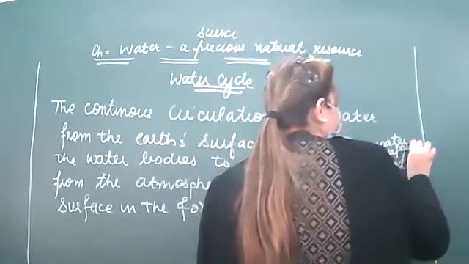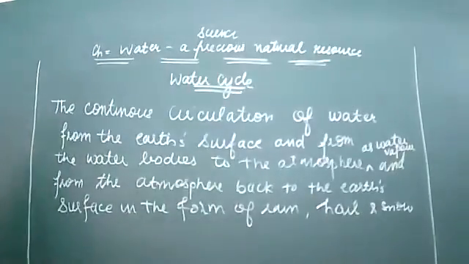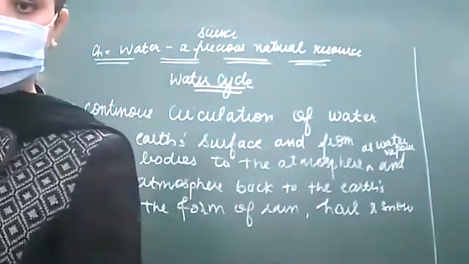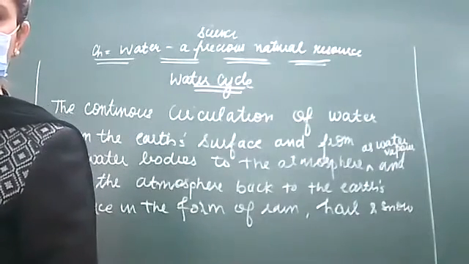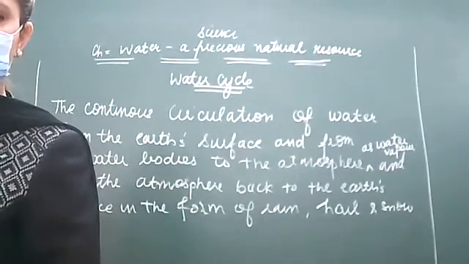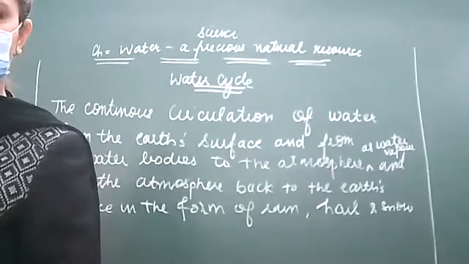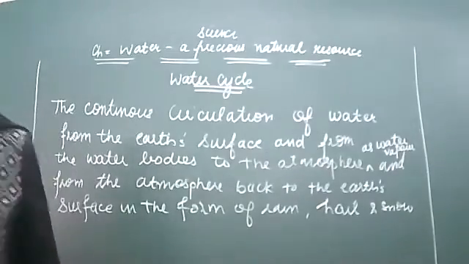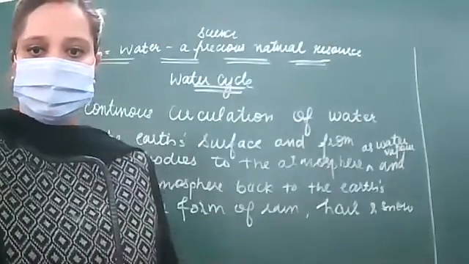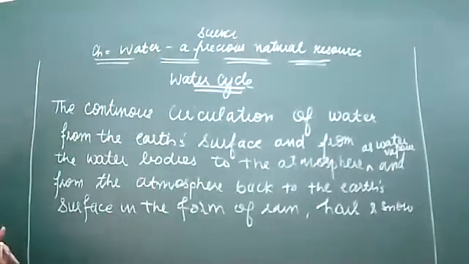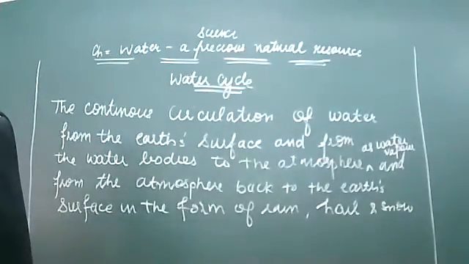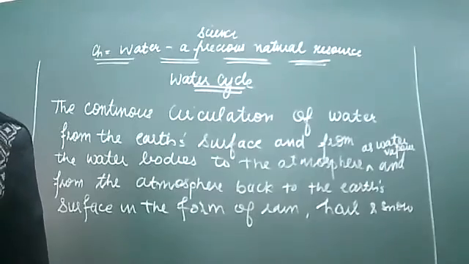So you already have the form mentioned over there, right? So water and form the water vapors. Okay, and when it comes back in the form of rain, hail, and snow. Right? So water continuously moves from the surface of the earth to the atmosphere, and from the atmosphere it comes back in the form of rain, hail, and snow, right? So in this way the total amount of water on the earth is maintained.